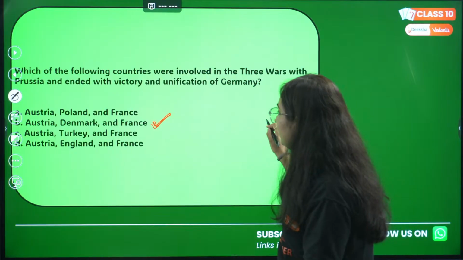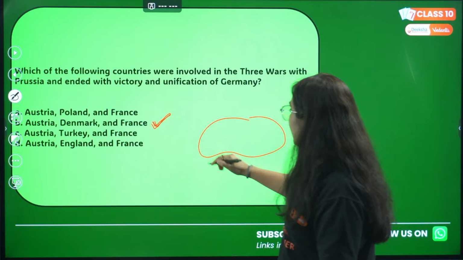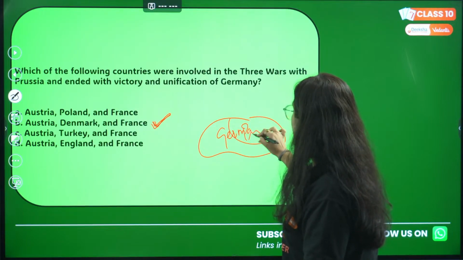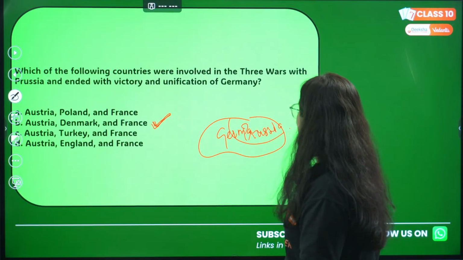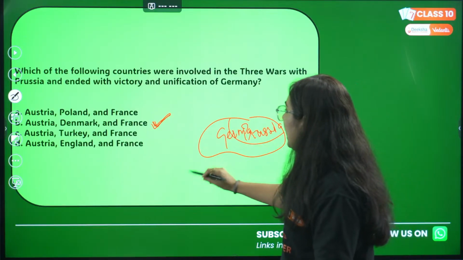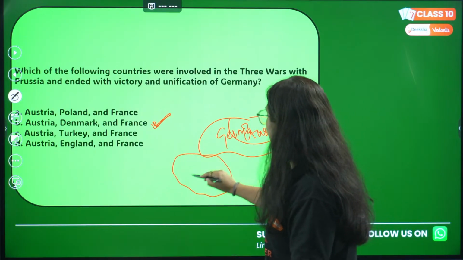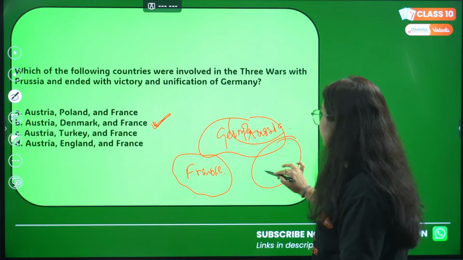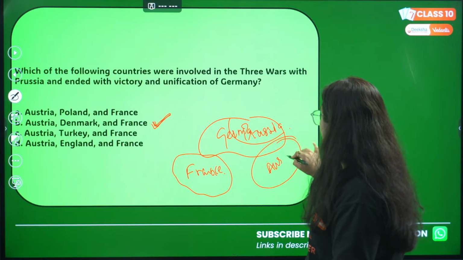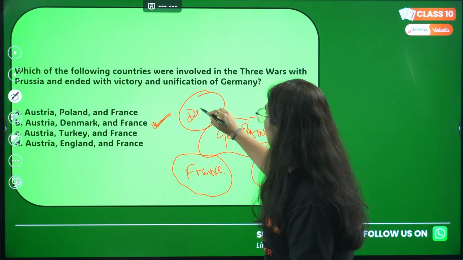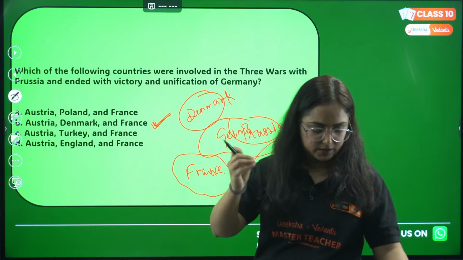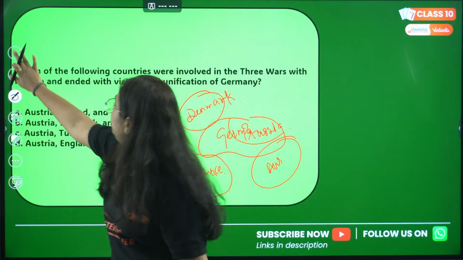If we look at this, Austria, Denmark and France. If you look at the German region, this Prussian region was the largest one. Prussia was the largest one over here. And we can see here there was the region of France, the occupancy of France. In this region it was Austria, and in another region it was Denmark. So keep in mind. Fine. Moving to the next one.